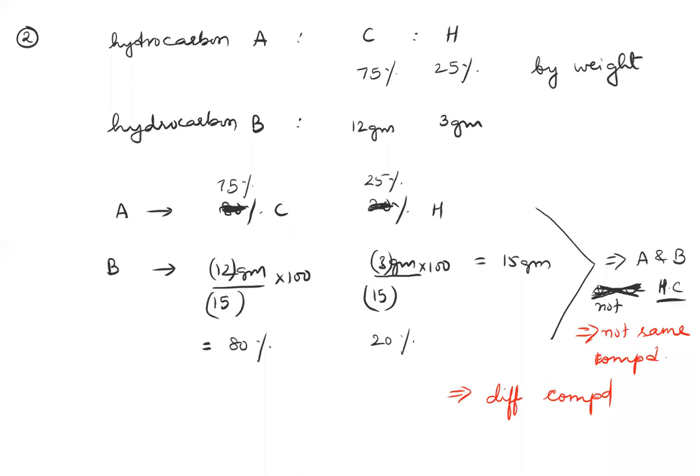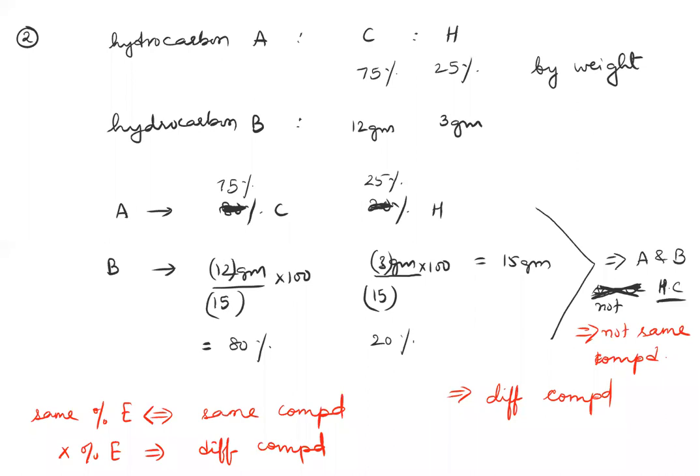I'm writing it. If they have the same percentages of the elements, it implies that they are the same compound. If there are more than 2 elements, then all 3 have to match. So if they have the same percentages of elements, then they are the same compound. If they do not have the same percentage of elements, then they are different compounds. And vice versa is also valid. If they are the same compound, then they will have the same percentages. If they are different compounds, they will obviously have different percentages. So A implies B, B implies A.